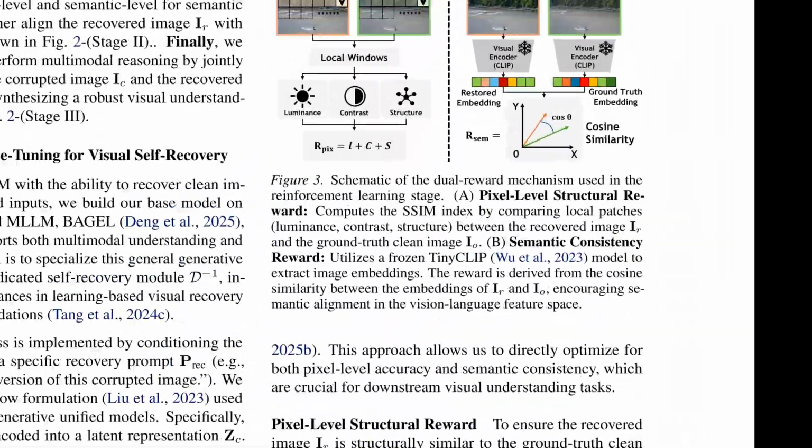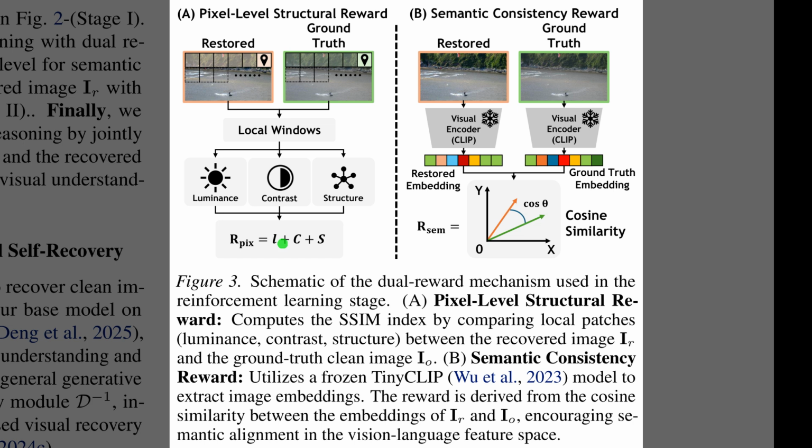Figure 3 outlines how the dual reward mechanism steers the reinforcement learning stage to keep the restored images both visually sharp and semantically accurate. On the left, the pixel-level structural reward uses the structural similarity index measure, which is a formula that evaluates image quality based on luminance, contrast, and structure rather than simple pixel-by-pixel differences.